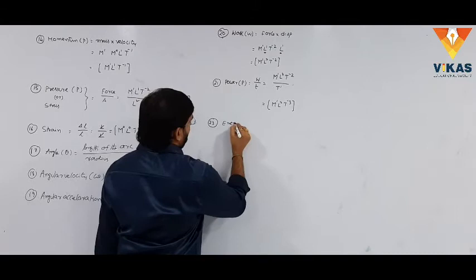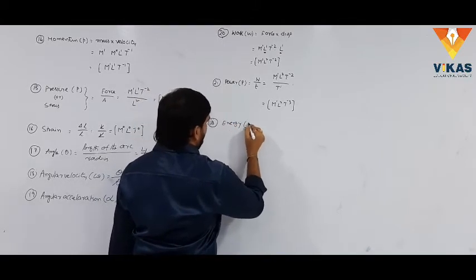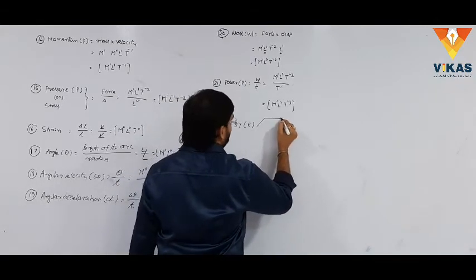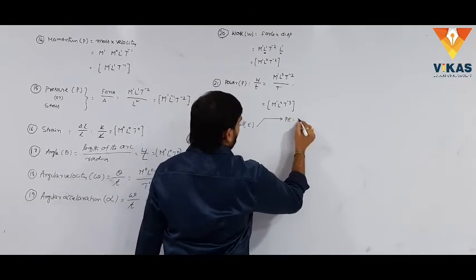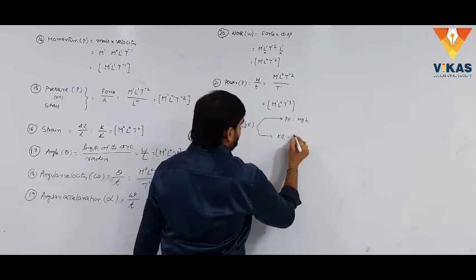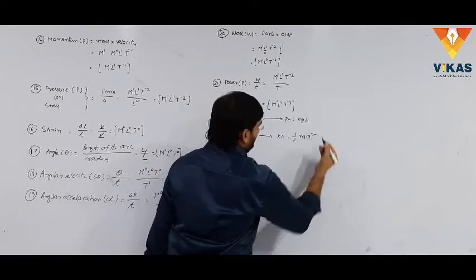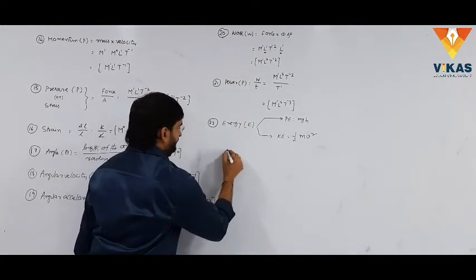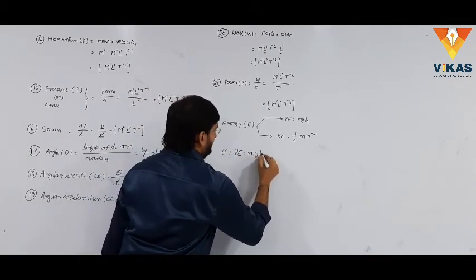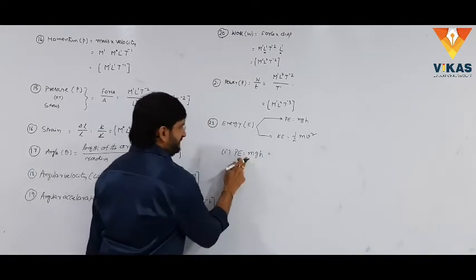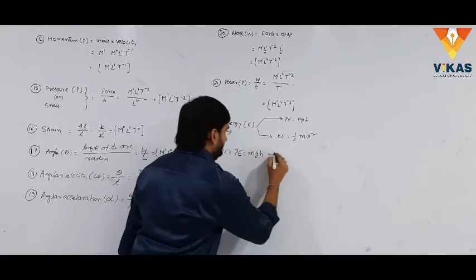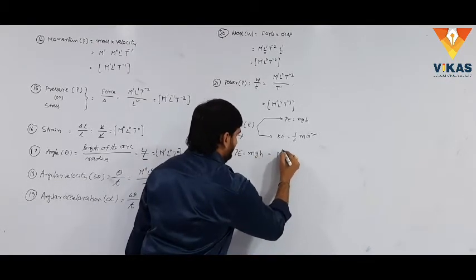One more, energy. Generally, energy is represented with capital E. We have two types of energies. One is the potential energy, which is represented with mgh. One more is the kinetic energy, which is represented with half mv square. First of all, we want to calculate the dimensional formula for potential energy, which is equal to mgh. We know that m is the mass, g is the acceleration due to gravity and h is the height of the body. M is represented with M power 1.